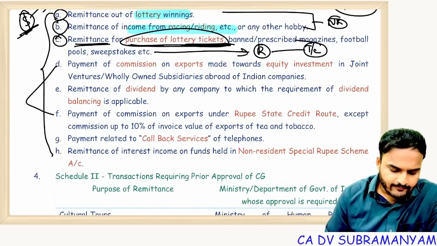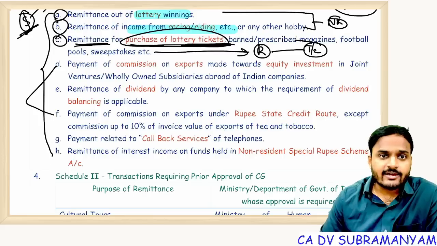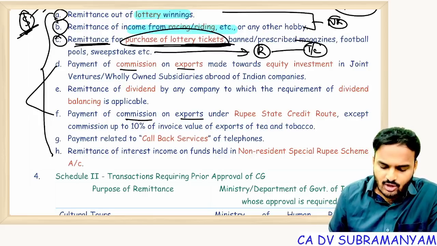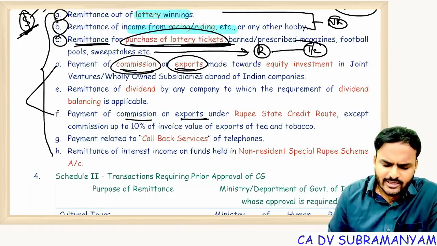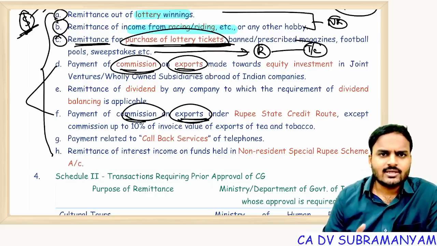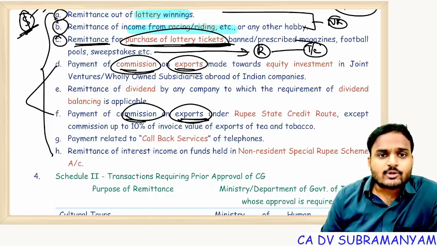D and F. Commission on exports. Generally, for payment of commission on exports, withdrawal of foreign exchange is allowed. But what is the main objective of exports is important.